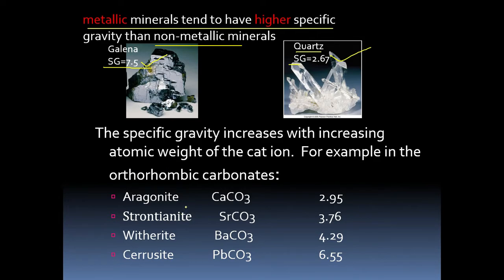7.5 means it is 7.5 times heavier than water, or 2.67 means 2.67 times heavier than water. Some of the examples I have given here: aragonite, that is CaCO3, has 2.95, then another SrCO3 which has 3.76. We have so many minerals, like cerussite, which is a Pb ore, lead ore, which has 6.55 because it is a metallic ore. You can see here, metallic mineral, because of that it has high specific gravity compared to the others. This is a non-metallic mineral, and this is also a non-metallic mineral, barium carbonate, witherite, which has 4.29.